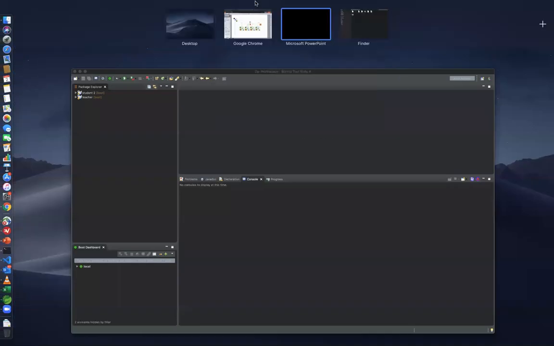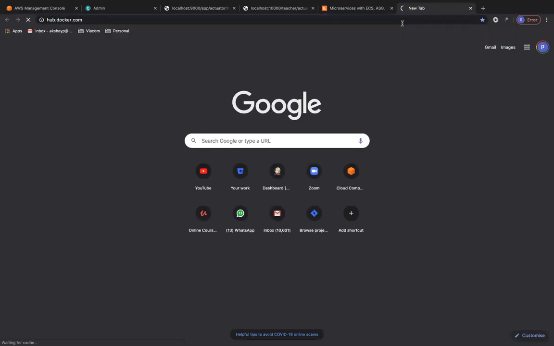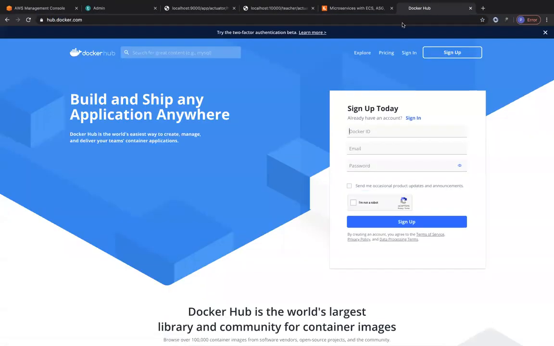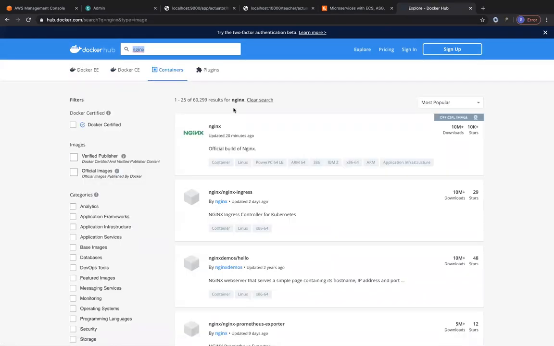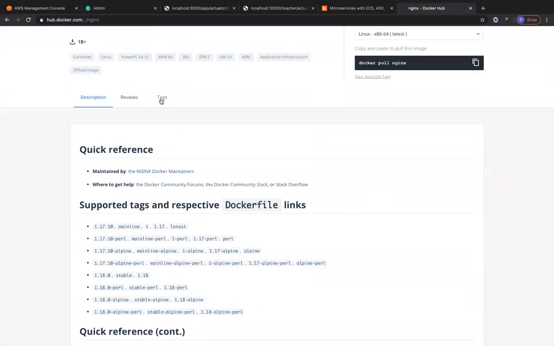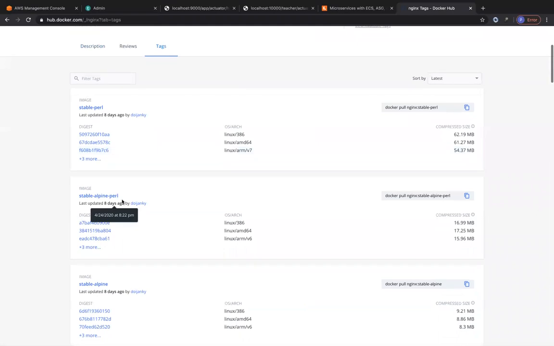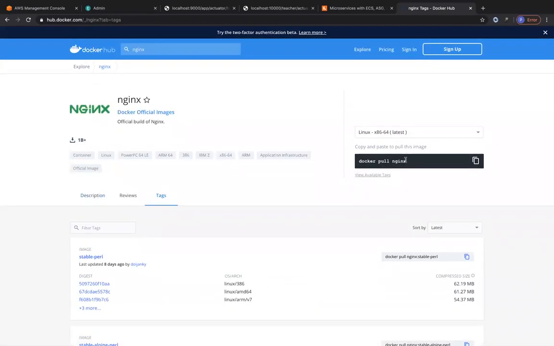So let me just open up Docker Hub and show you right now. It's called hub.docker.com. You can go to Docker Hub and search for NGINX. You can see over here we have the NGINX repository, which consists of a lot of images, right? And each and every image has a tag associated with it. So this is the image name, and this is the tag. You can directly pull this image by using the command docker pull, right?